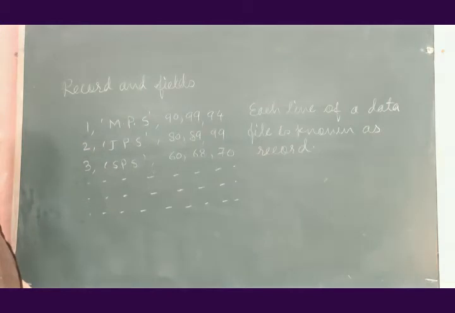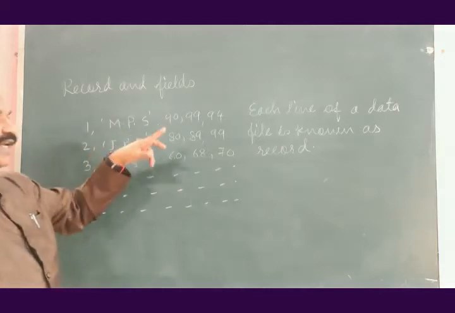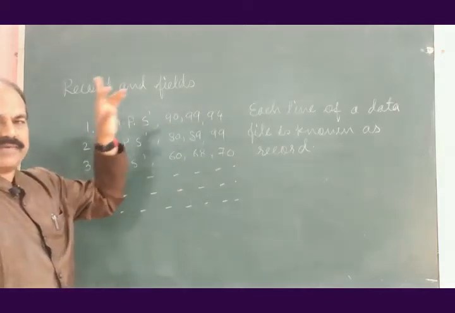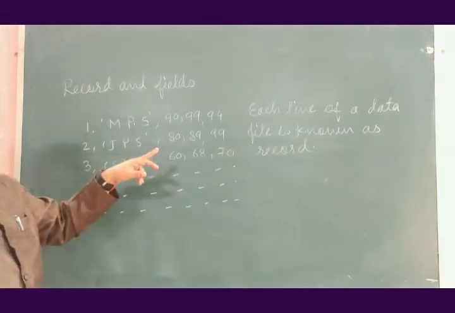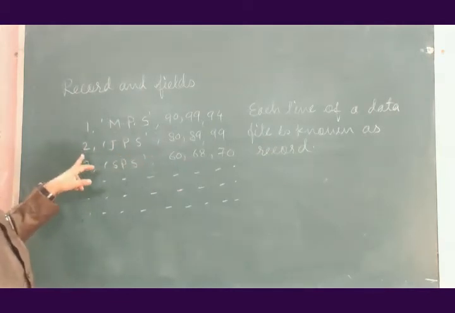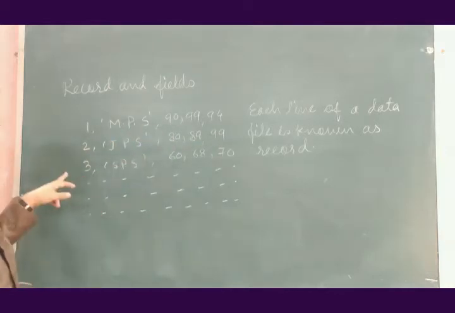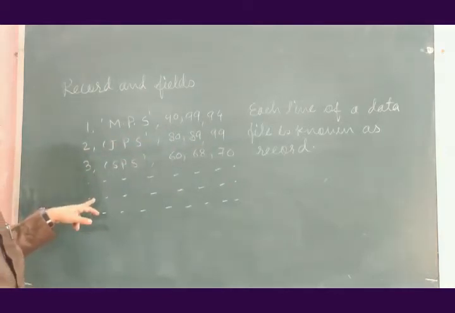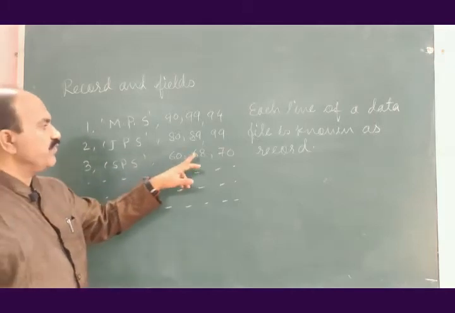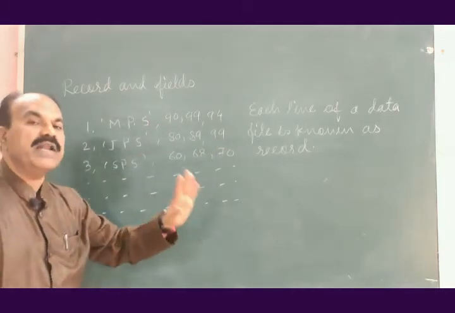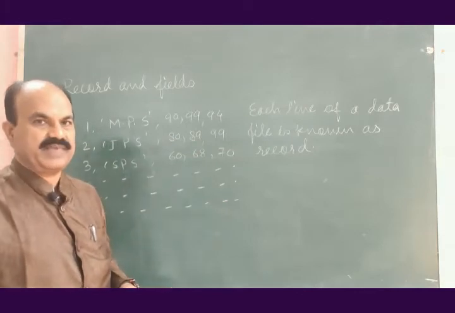Okay. So, how many data items are there in every line? In the first line, number of data items are 1, 2, 3, 4, 5. In the second record, number of items are 1, 2, 3, 4, 5. In the third record, number of items are 1, 2, 3, 4, 5. The same is true for the remaining lines.